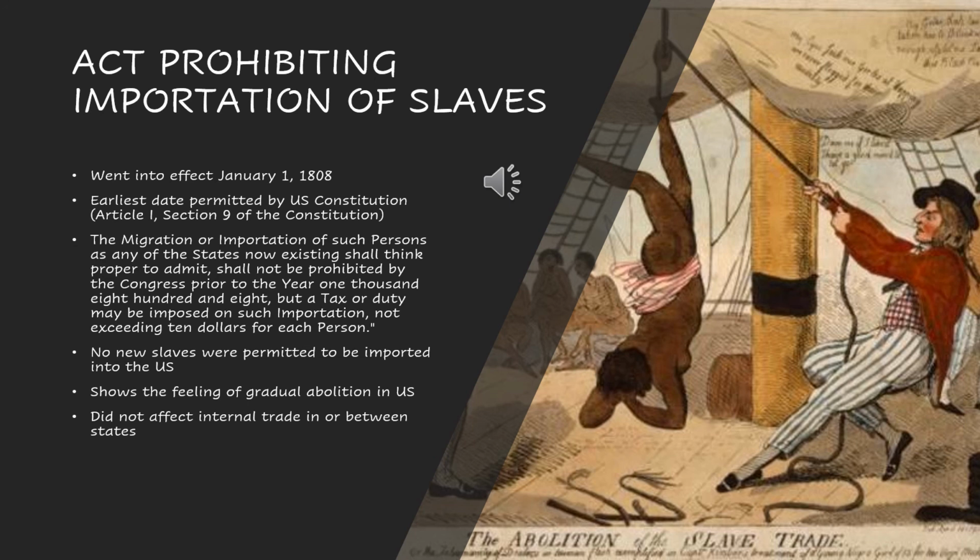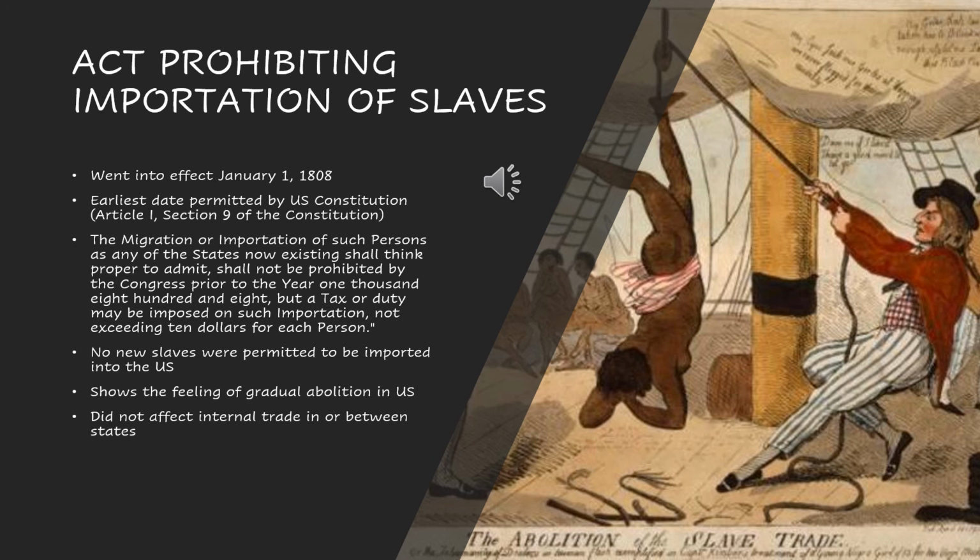So this is basically saying that legislation went into effect, but it did not have to be fully carried out until the year 1808. So that really shows how this gradual abolition of slavery was happening. Nothing was set in stone and nothing was happening right away. Everything was happening kind of slowly with getting rid of slavery. So this finally fully went into effect on January 1st, 1808.